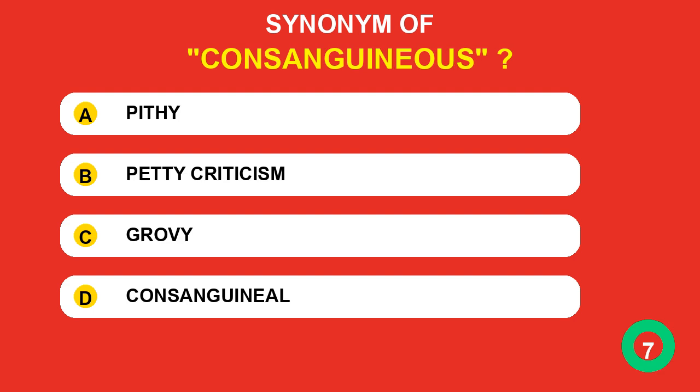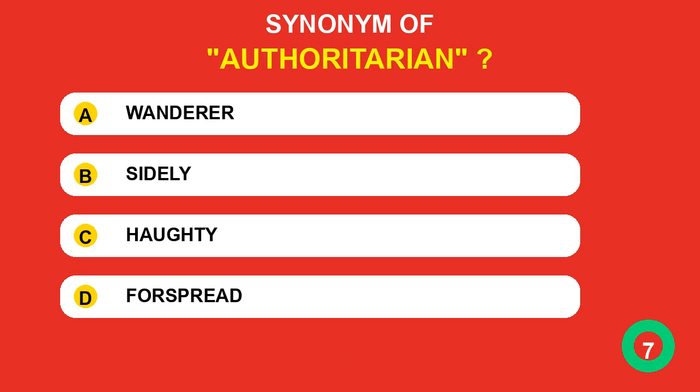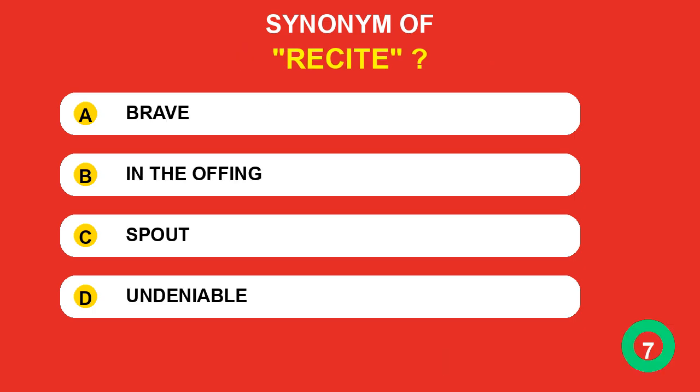Which synonym belongs to consanguineous? The correct answer is consanguineal. Which synonym belongs to authoritarian? The correct answer is haughty. Which synonym belongs to recite? The correct answer is spout.